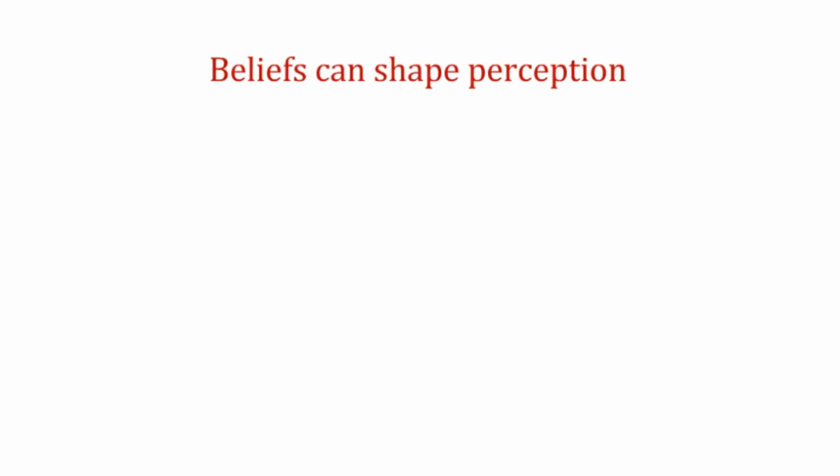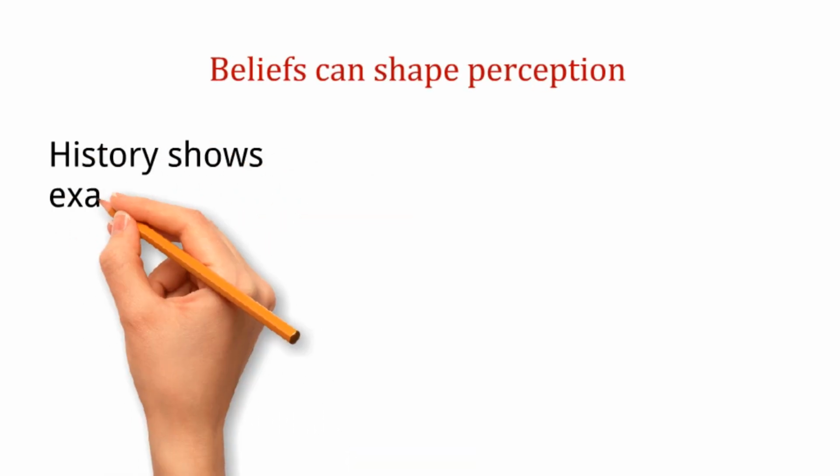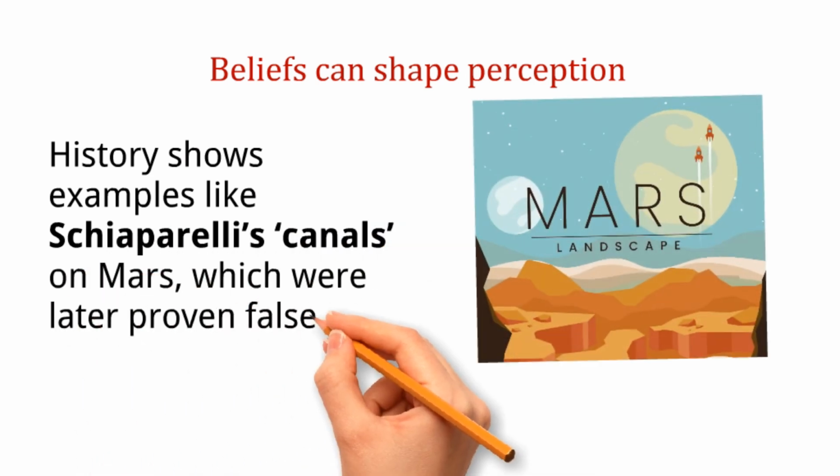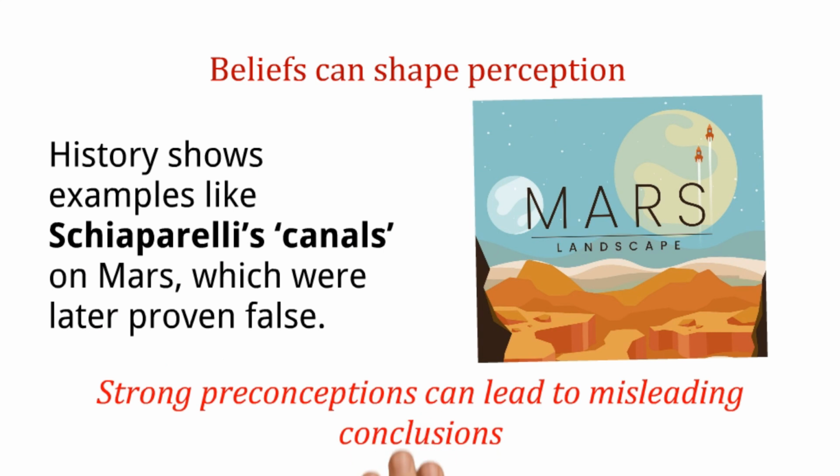Beliefs can shape perception. History shows examples like Schiaparelli's canals on Mars, which were later proven false. Strong preconceptions can lead to misleading conclusions.